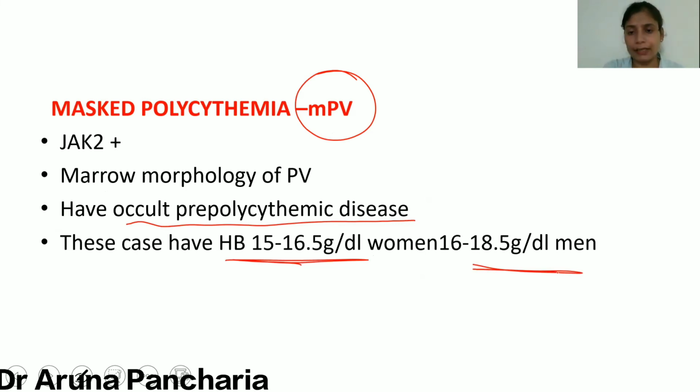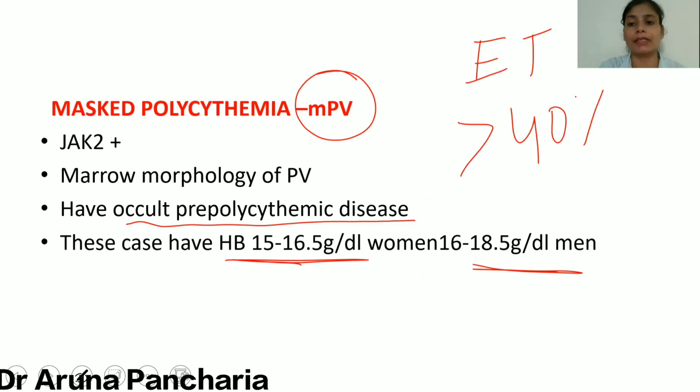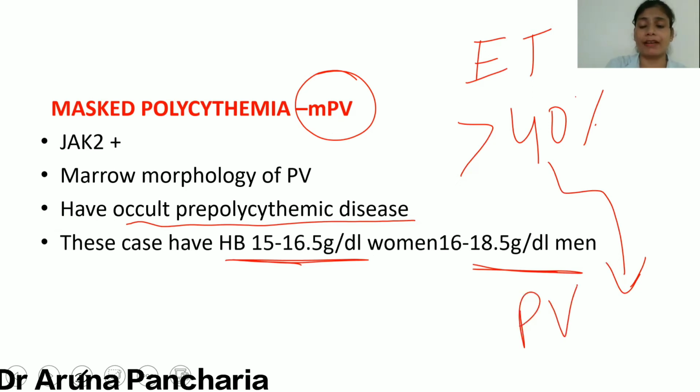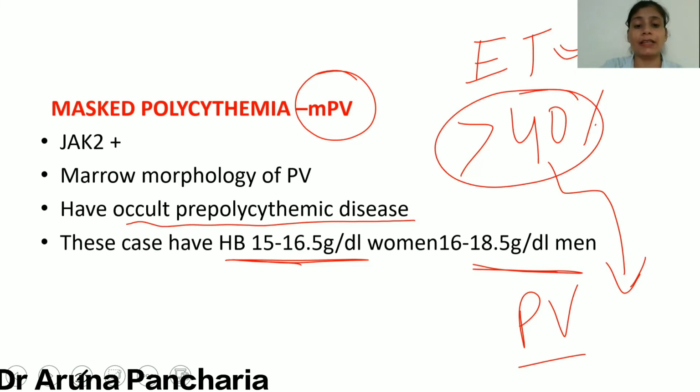You can have an idea when it is a case of essential thrombocythemia and the JAK2 allele burden is more than 40%, then you should rule out polycythemia vera, because when the allele burden is more than 40% in the case of ET, there is an occult pre-polycythemic phase, and this is definitely a case of masked polycythemia vera.